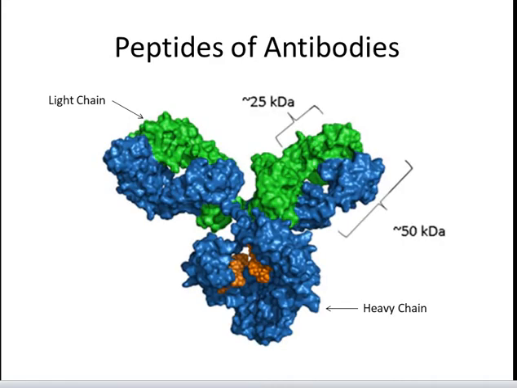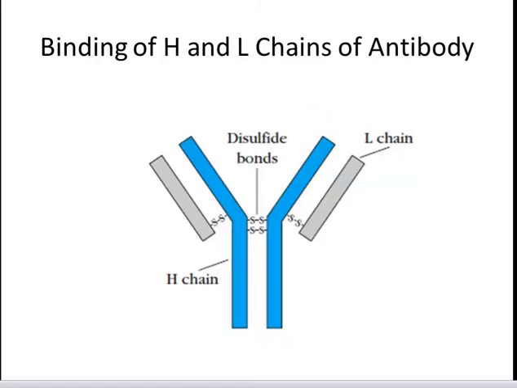Antibody molecules have a common structure of 4 peptide chains. This structure consists of 2 identical light or L chains, which are polypeptides of about 25 kilodalton molecular weight, and 2 identical heavy chains, which are larger polypeptides of molecular weight 50 kilodalton or more. The molecules which constitute the heavy and light chains of the antibody are also called immunoglobulins. Each light chain is bound to a heavy chain by a disulfide bond and by non-covalent interactions such as salt linkages, hydrogen bonds and hydrophobic bonds to form a heterodimer. Similar non-covalent interactions and disulfide bridges link the 2 identical heavy and light chain combinations to each other to form the basic 4-chain antibody structure, a dimer of dimers.